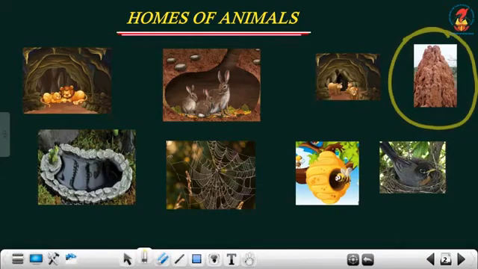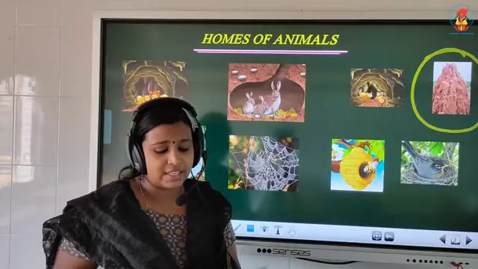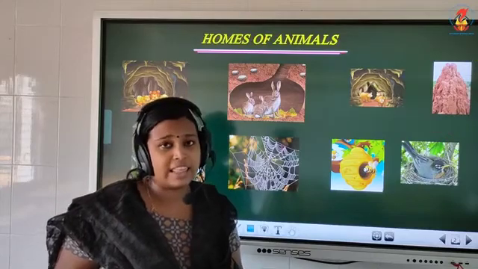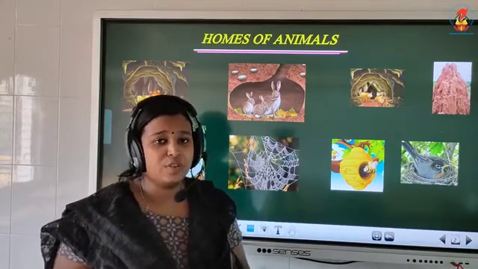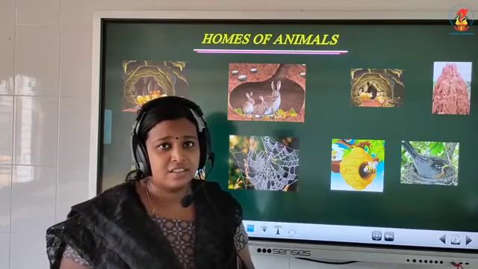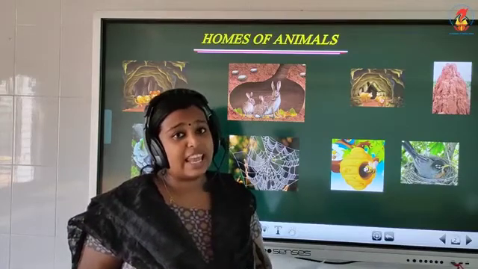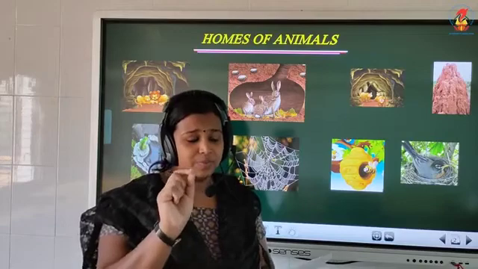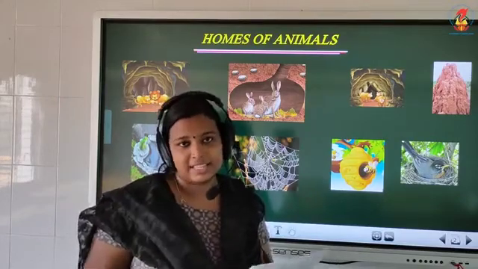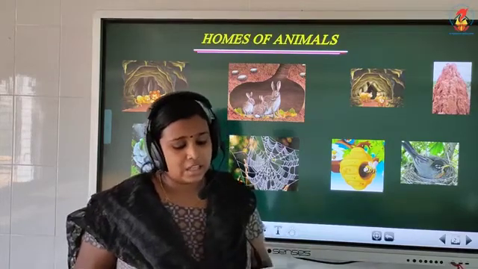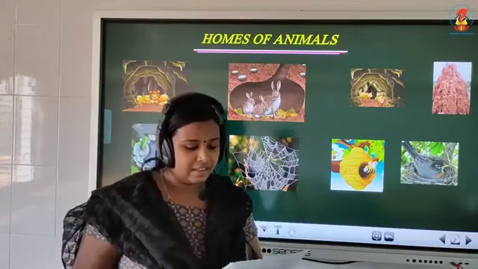Next one, birds make nests when it is time for them to lay their eggs. Have you seen a nest? Yes? So birds make nests when it is time to lay their eggs. When they want to lay their eggs, they will make the nest. Otherwise, where do they live? Yes. Otherwise, at other times they live on trees.